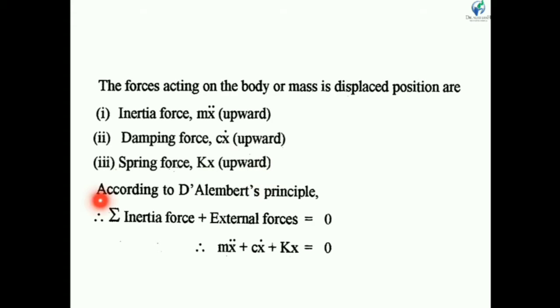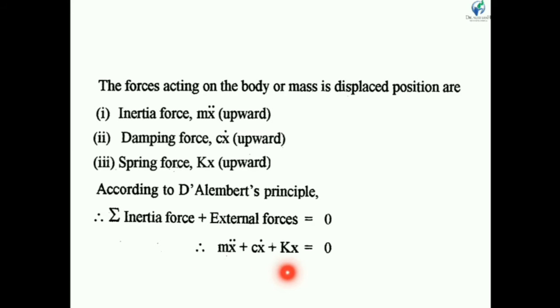According to D'Alembert's principle, we can say that a body is in equilibrium if the summation of all forces acting on the system is 0. So here, sigma of inertia force plus external forces is equal to 0. The inertia force is m x double dot, one external force is c x dot, and the other external force is the spring force kx, equal to 0.